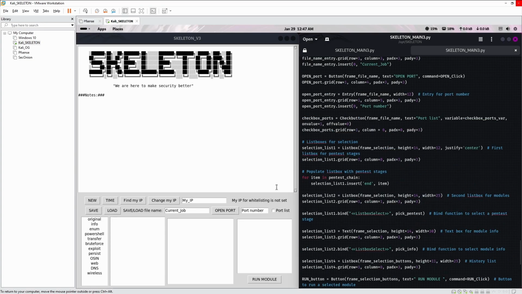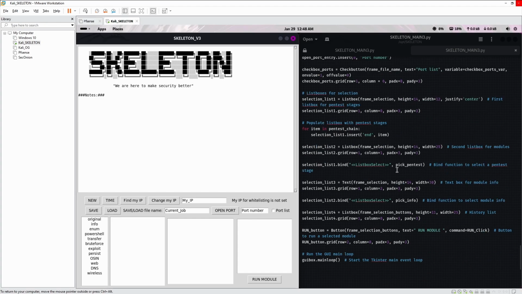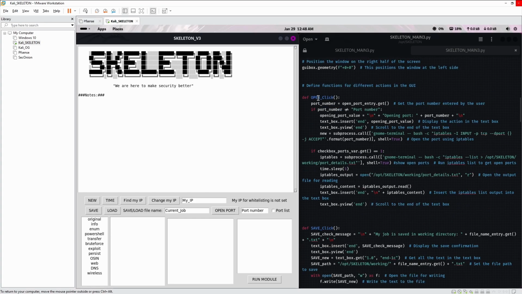The checkbox ports is the checkbox here, and all it does is add itself to the frame file name, which is this box here. It has text of port list, and the variable is the checkbox ports variable, which you saw defined earlier, with on value equal to 1 and off value equal to 0. This way we can use if to check the value of the box. Another small change was adding the padding. I changed 5 to 3 to make it a little bit more compact to give me more room, because I was adding this checkbox here. I also changed the name from set file name to save load file name here, just to save a little bit of space.